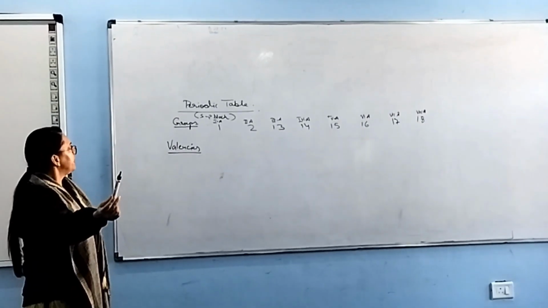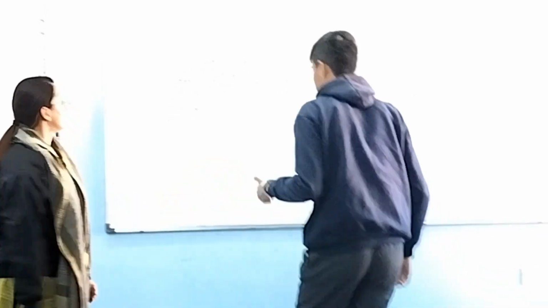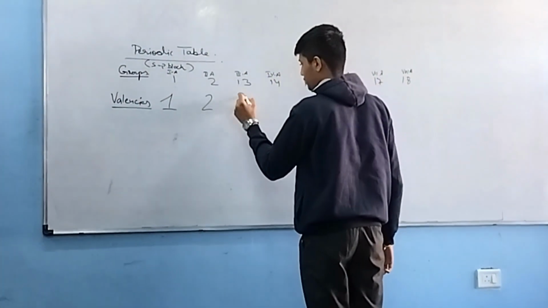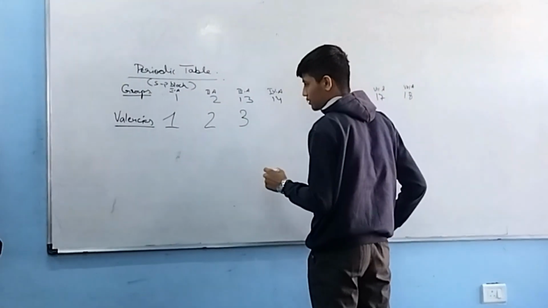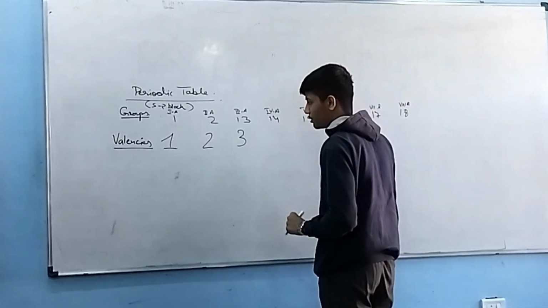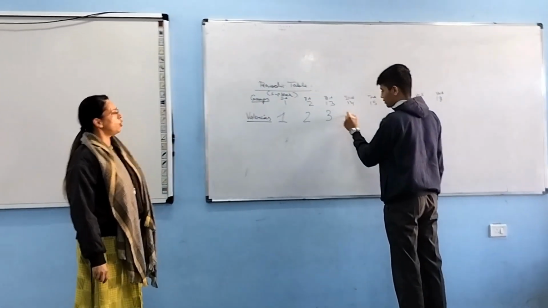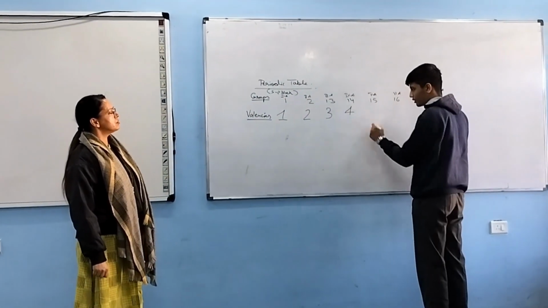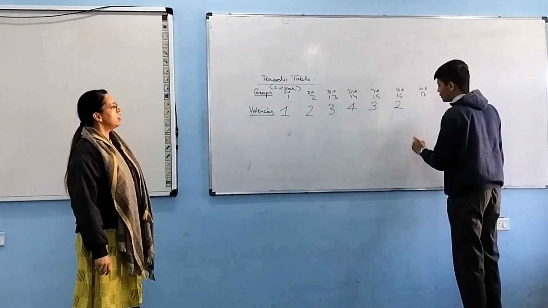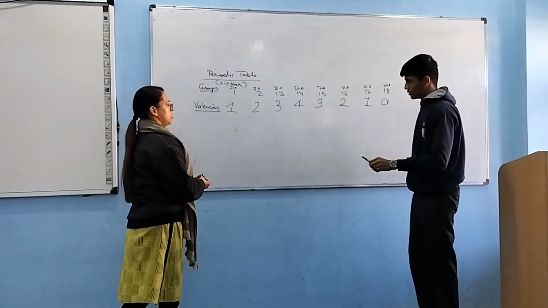Saket, come. Write down the valencies of these groups. Speak and write. The valency of first group is 1. 2A group is 2. 3A, 13th group is 3. And 14th group is 4. Check it. 15th group 3. 16th group 2. 17th group 1. And 18th group 0. Right.